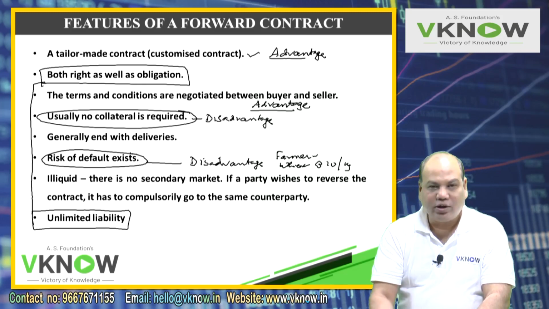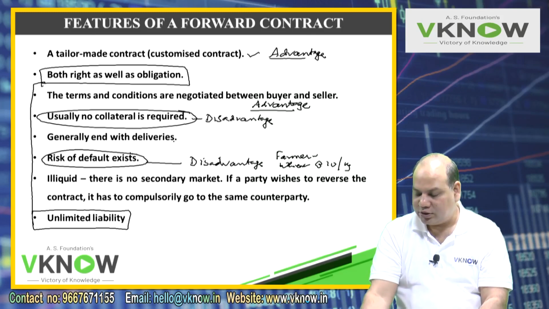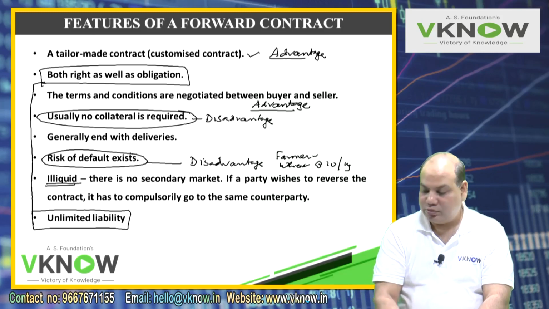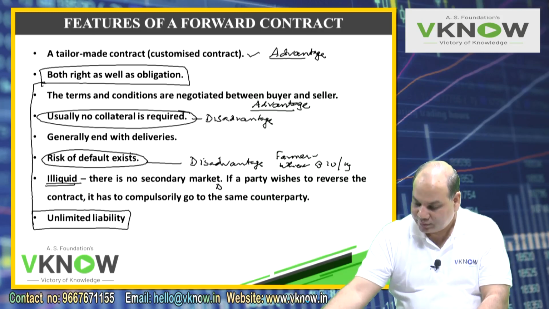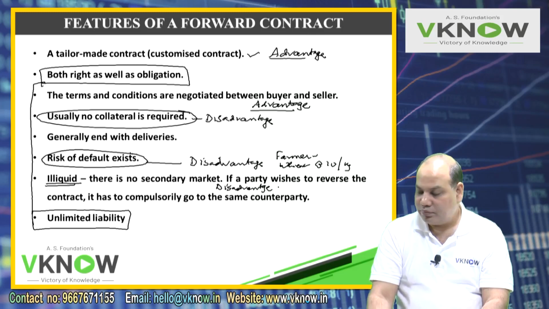Forward contract generally ends with delivery. So here we will not write advantage or disadvantage. But this is a very serious disadvantage: illiquid contract. The farmer goes to the wholesaler and says, I want to cancel this contract. The wholesaler will not agree, or there may be a huge penalty for that.